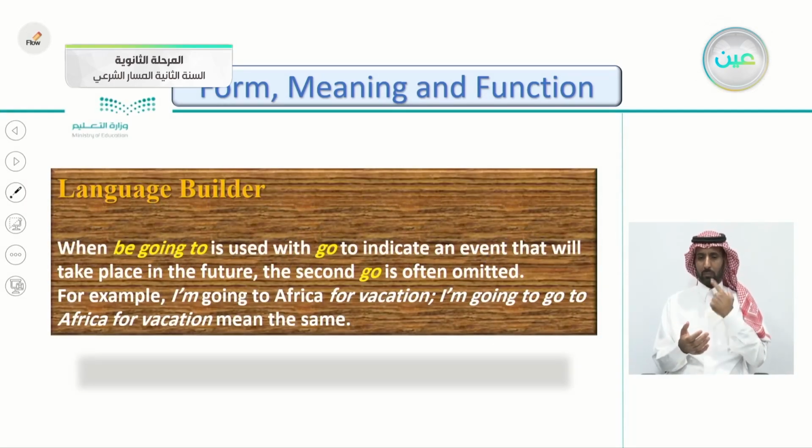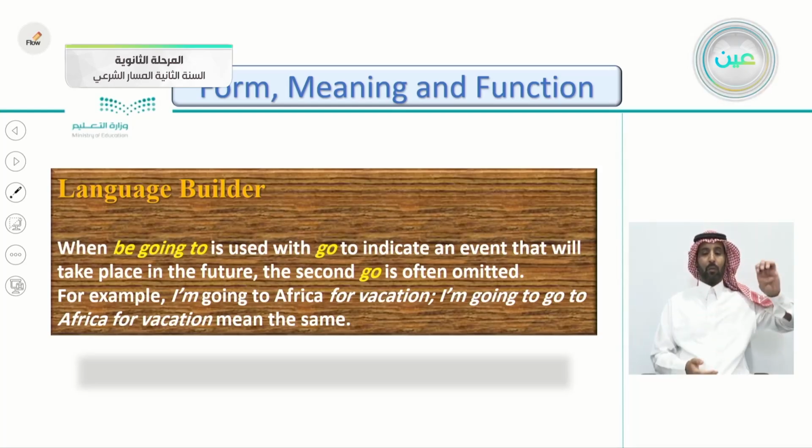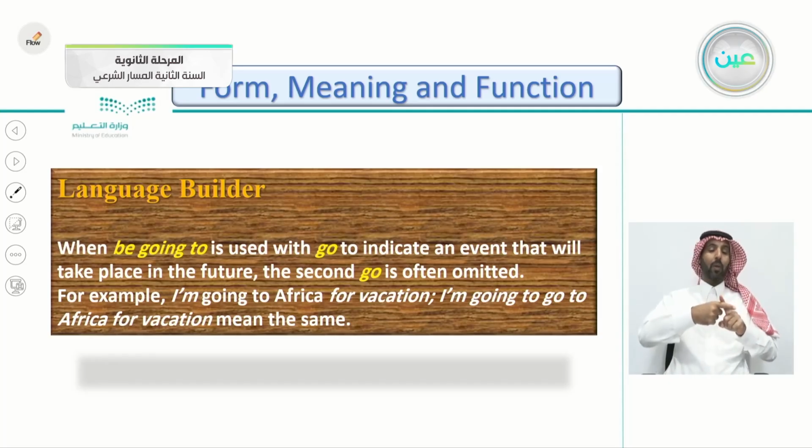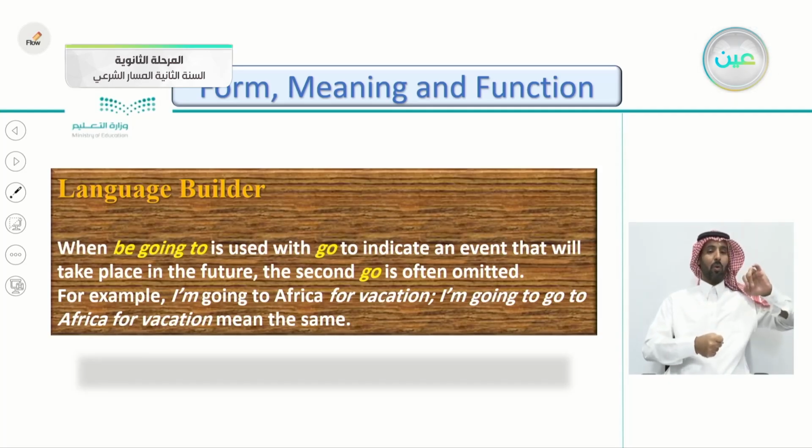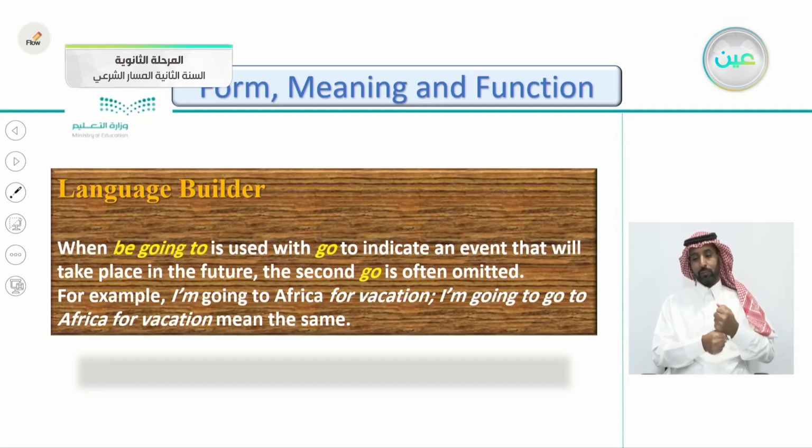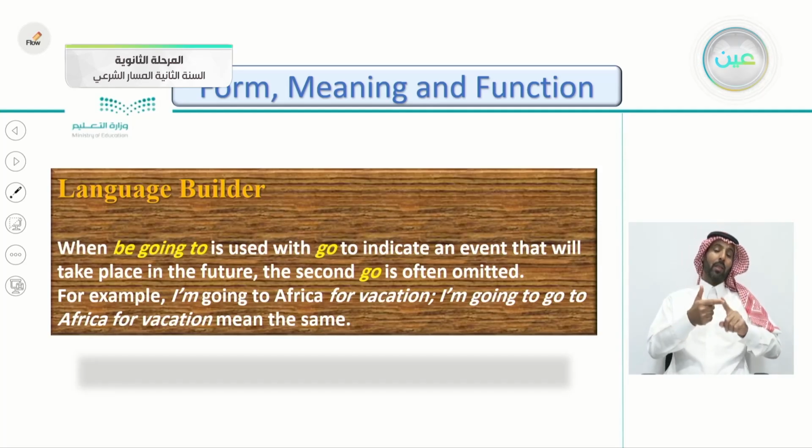Let's read it together. When be going to is used with the verb go to indicate an event that will take place in the future. When we're talking about the future, we say going to go. The second go is often omitted. What's the meaning of omitted? It means that we don't say it, we don't write it.